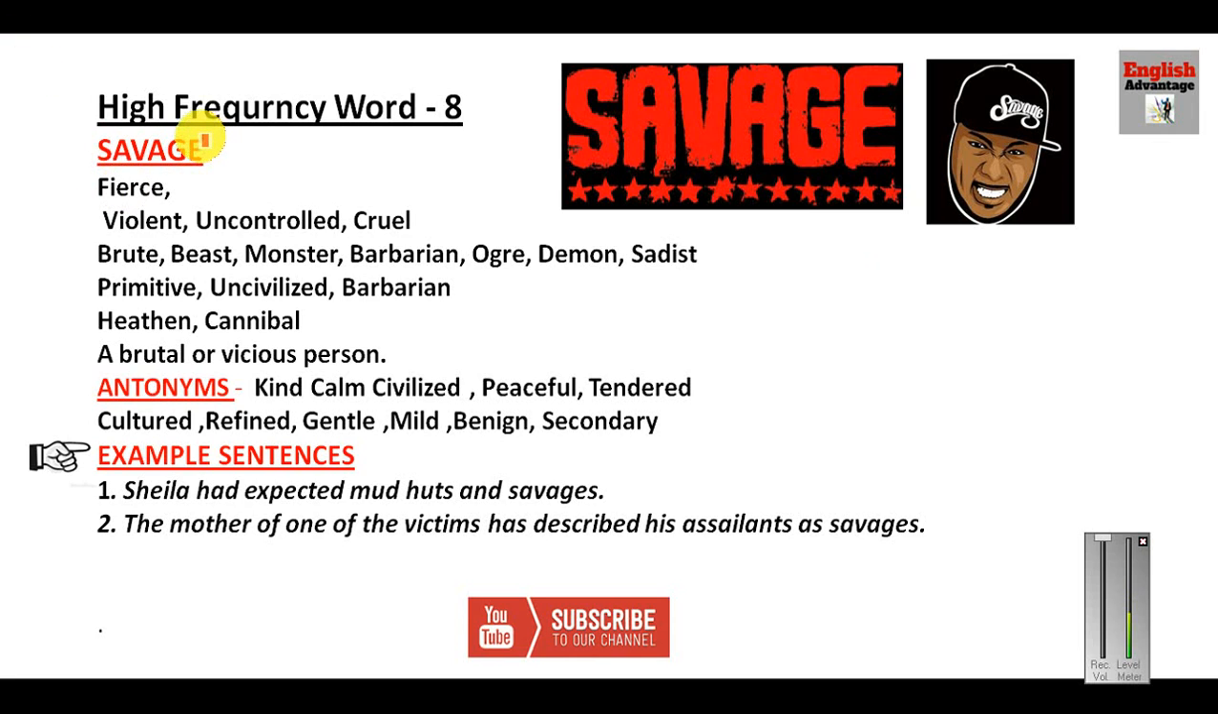Okay. Now the next similar word is savage. Savage. Now this sav of savage you can link with jungly in Hindi. So savage you can say someone who is very fierce, someone who is very violent, someone who is very brute, beast, somebody like an animal. Okay. Primitive, very, very old in his approach. Uncivilized, barbarian, this is very common. Cannibal, used for animals. Cannibal is an animal who eats flesh. Or you can say a brutal or vicious person.